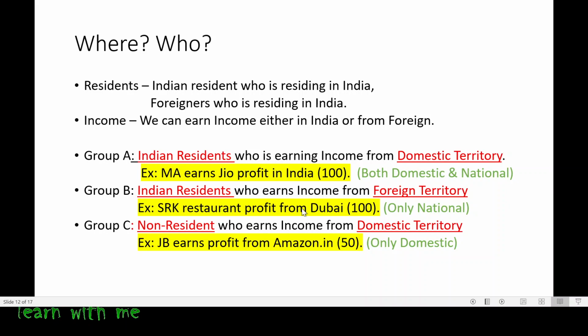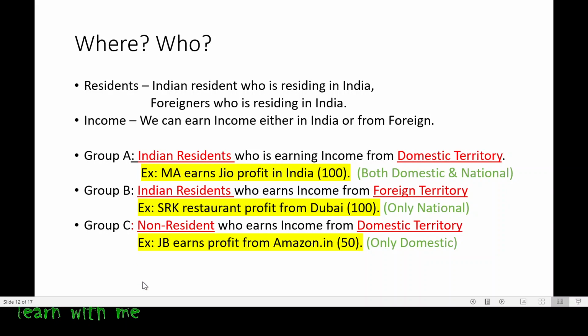He has a restaurant in Dubai and he got some profit from Dubai at rupees 100. Now, again, who is SRK? He is a resident or non-resident? Of course, he is a resident of India. Now, where is Dubai? Is it in India? No, it is not in India. So, we can simply call it a foreign territory.